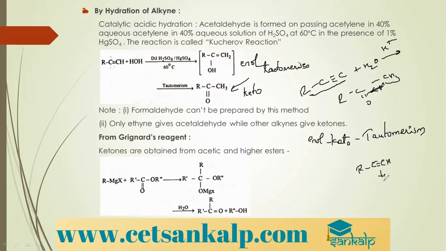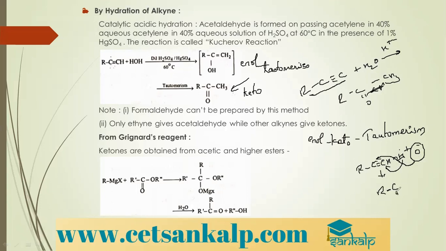You want to add it as acid catalyzed hydration. So water has two H plus ions and one O ion, correct? So you remember like this: the negative part will go to the carbon containing fewer hydrogens, and the positive part will go to the carbon containing more hydrogens.